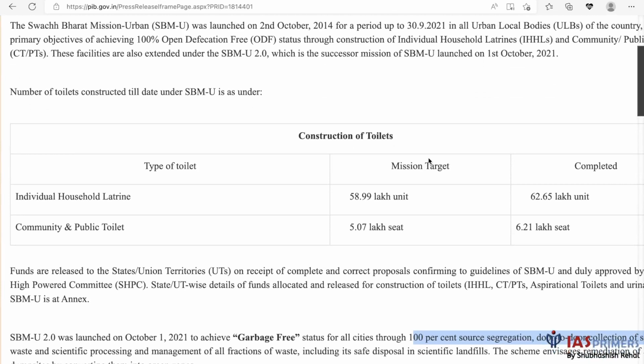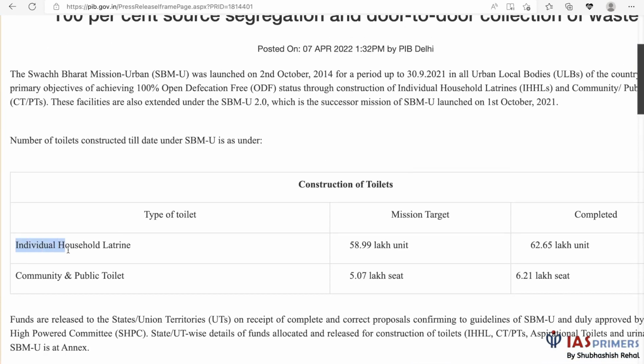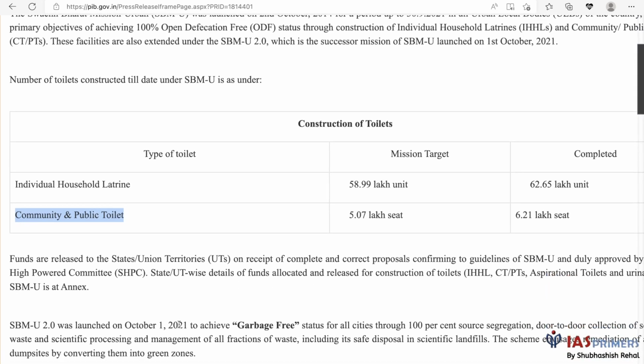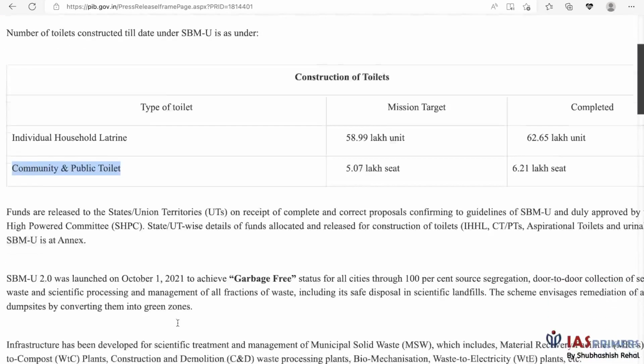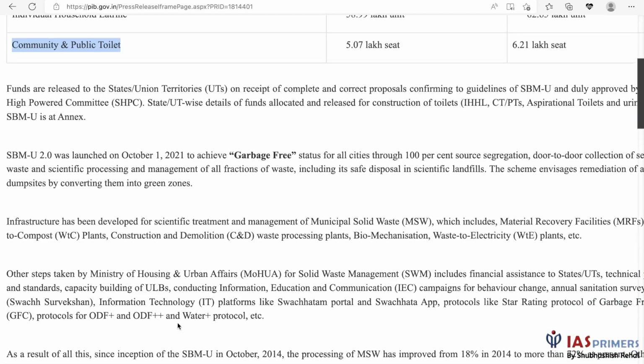Now let us see some other things. Open defecation means obviously passing stools in the open. If you want to stop that, you need to have toilets. So individual household latrines have to be constructed, and in places where they cannot be made, for example in slum areas where the houses are very, very small, community and public toilets can be provided. And otherwise also in markets, etc., we can have public toilets.